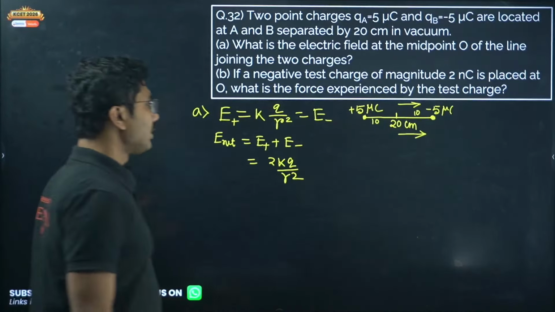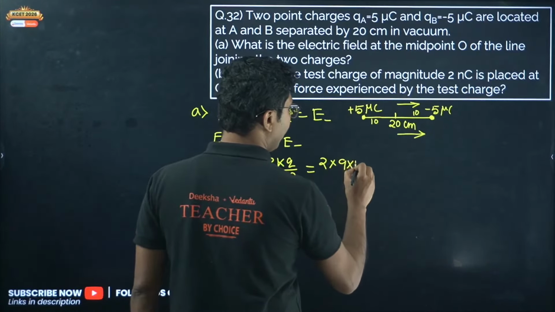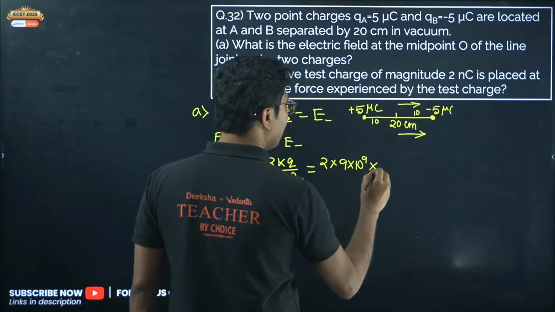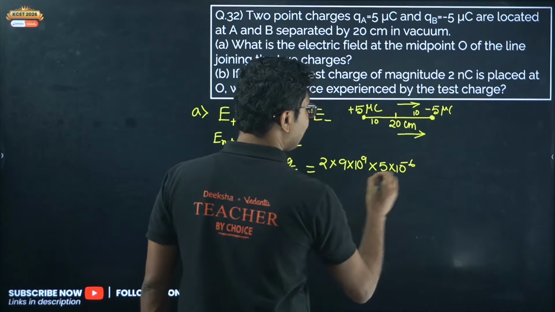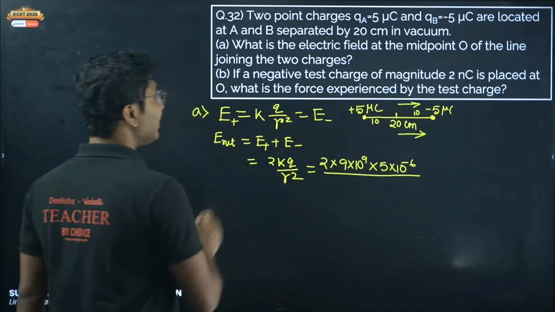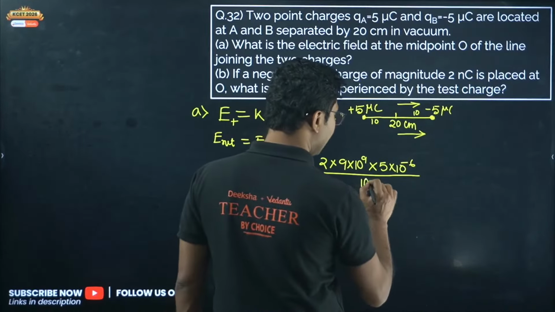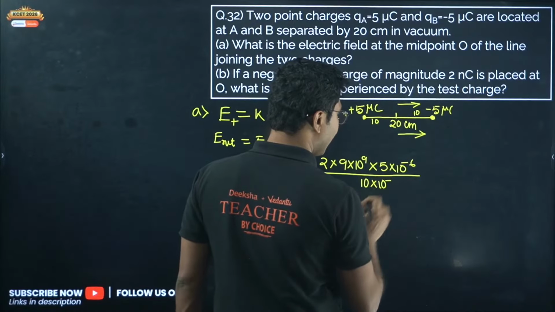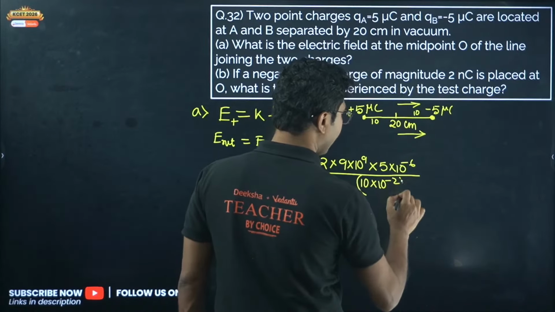Okay, now put the values. 2 into K, which is 9 into 10 to the power of 9, Q is 5 microcoulomb, 10 to the power of minus 6, and the distance is 10 centimeter. So 10 centimeter means 10 into 10 to the power of minus 2, whole square.